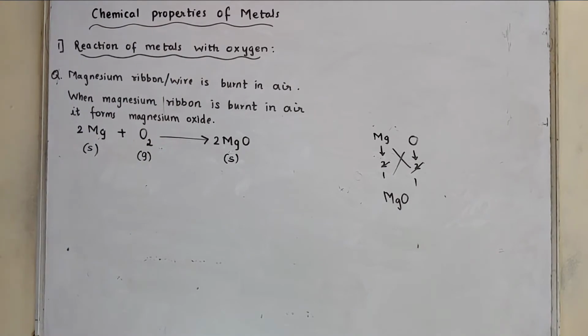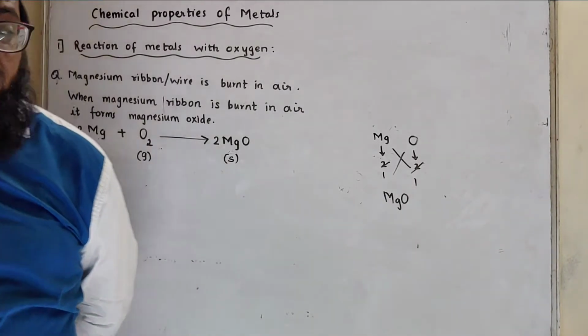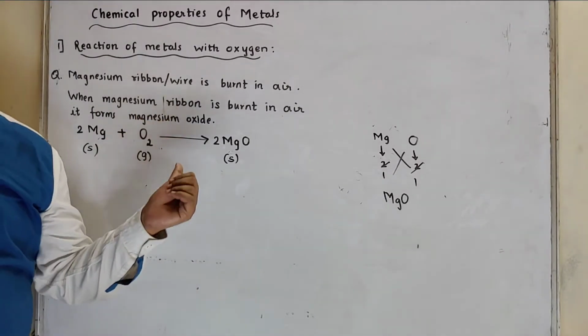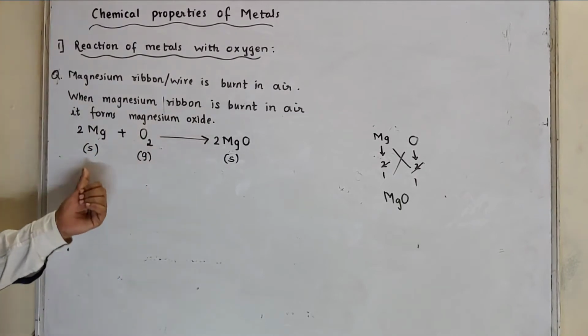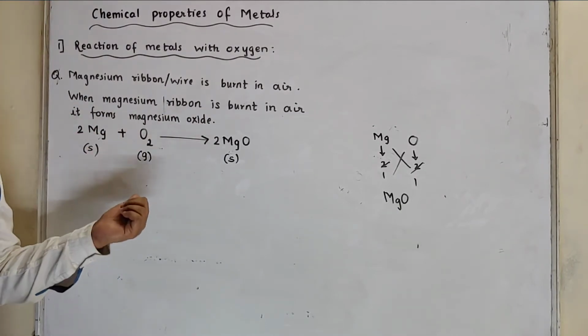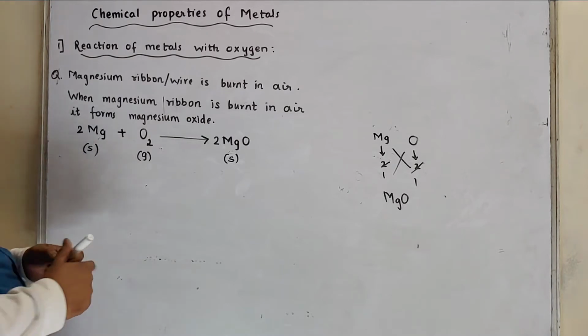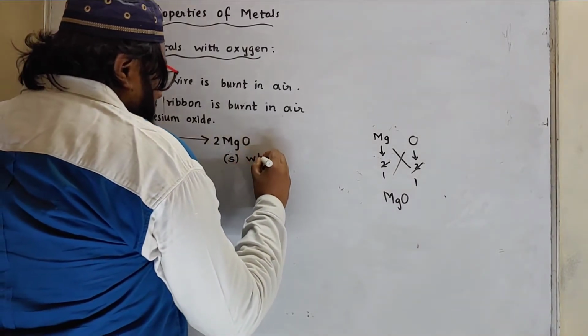So these are the two important questions from this part, that is the reaction of metal with oxygen. One is, sodium is kept immersed in kerosene. It's a very important question. Second one, magnesium ribbon is burnt in air. When magnesium ribbon is burnt in air, it forms magnesium oxide. That is white color. You can mention that also. White powder.